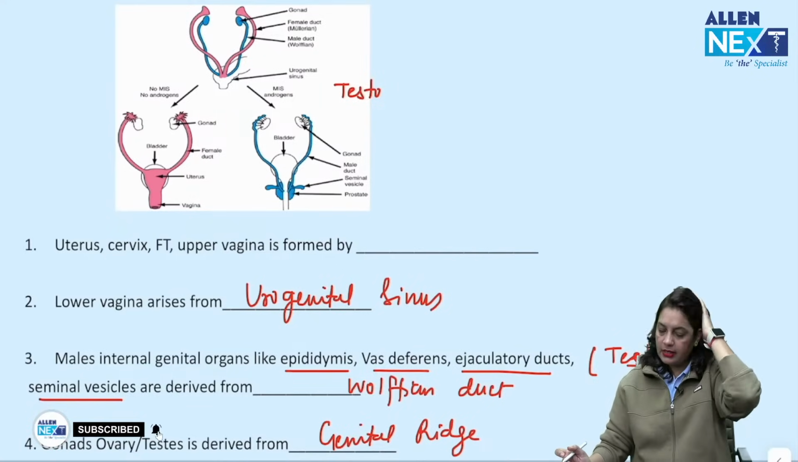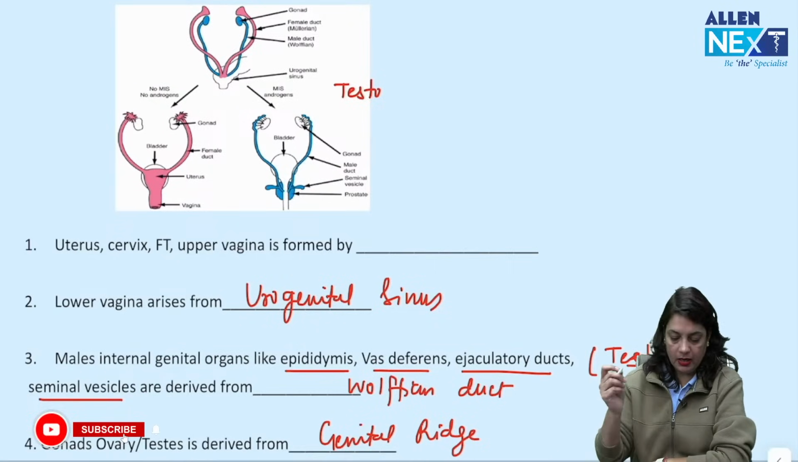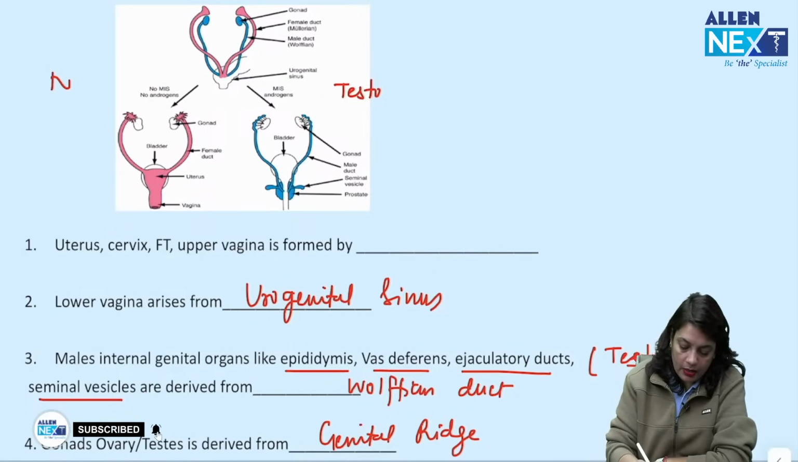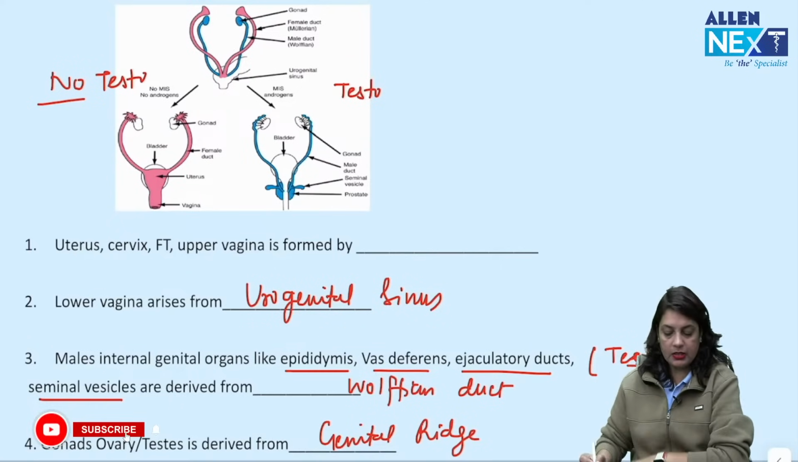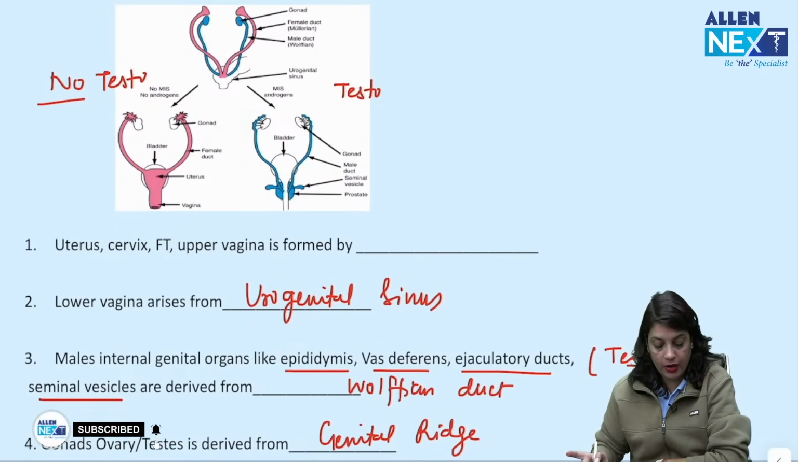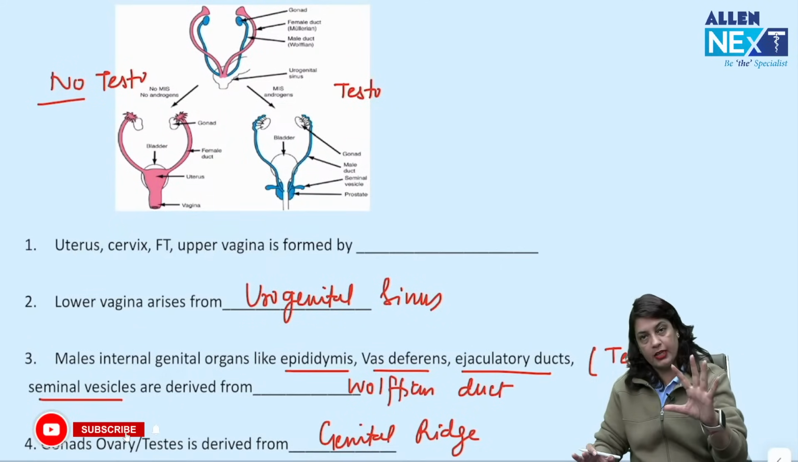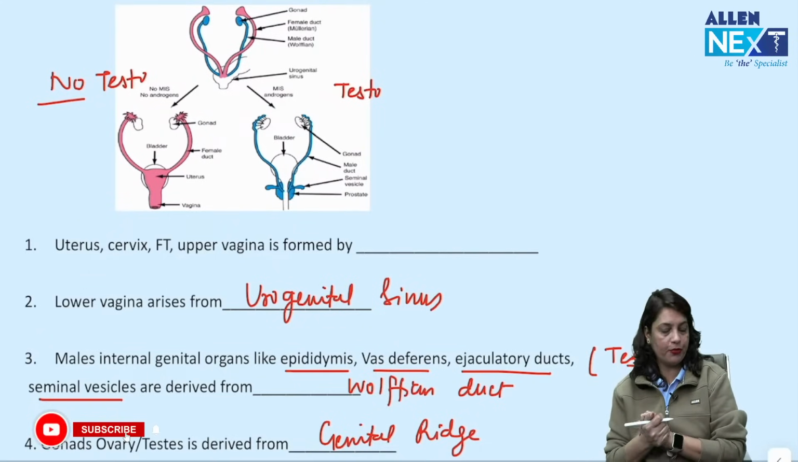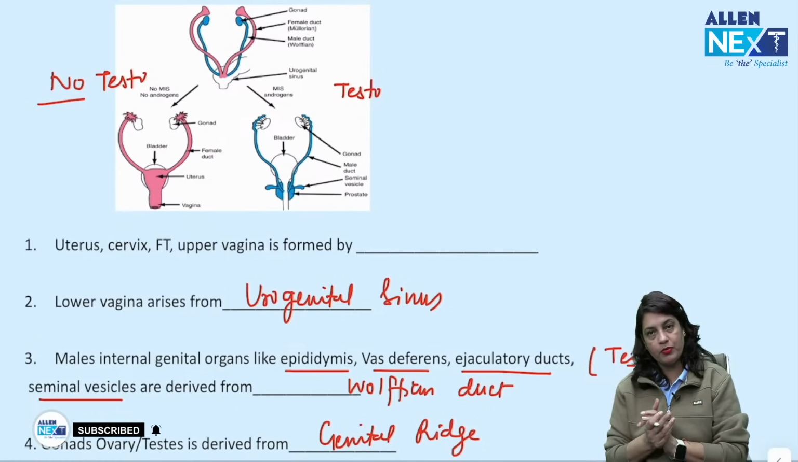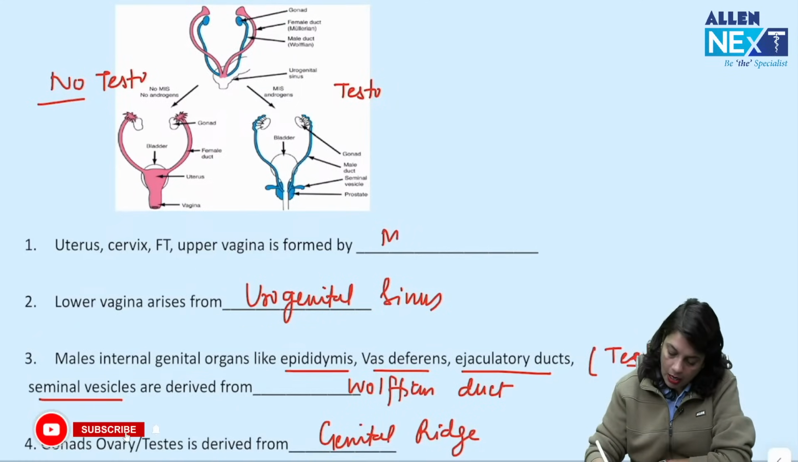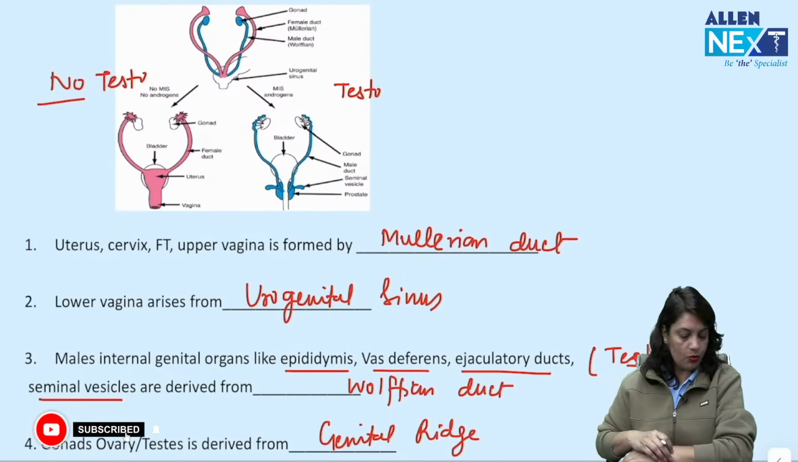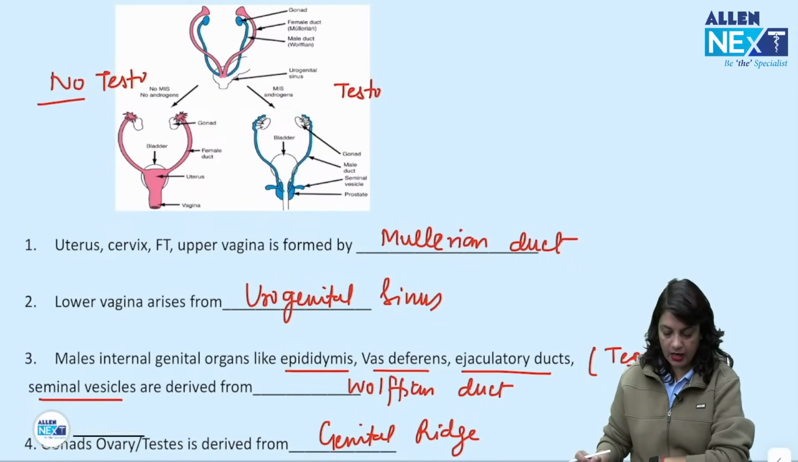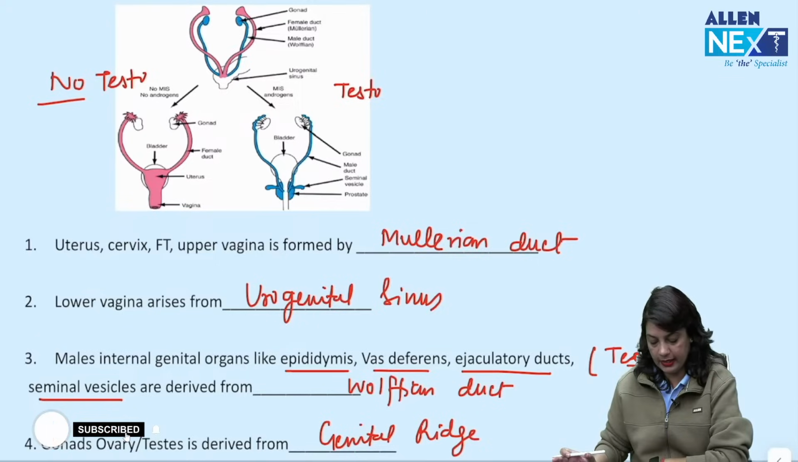Next, uterus, cervix, fallopian tube and upper vagina. See, if there is no testosterone, that means the gonad is not testis, it is ovary. So, there are no Sertoli Leydig cells, so no testosterone. Then Wolffian duct regresses and forms the remnants, which is epoophoron, paroophoron, and Mullerian duct forms uterus, cervix, fallopian tube and upper vagina. So, Mullerian duct derivatives are uterus, cervix, fallopian tube and upper vagina. Lower vagina arises from urogenital sinus, gonads derived from genital ridge.